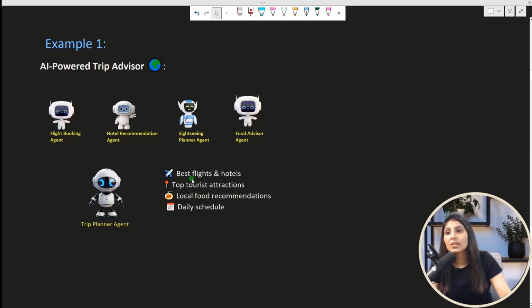So suppose it provided us the best flights and hotels, it provided us top tourist attractions, it provided us a list of local food recommendations and a daily schedule. See, here every single agent is doing some specific task, and if you are trying to plan your trip manually, then you are going to spend so much time in order to get all these details. But here, with the help of this AI powered TripAdvisor, we are getting it in minutes or in seconds, right? So this is how you can use Crew AI to build such applications.